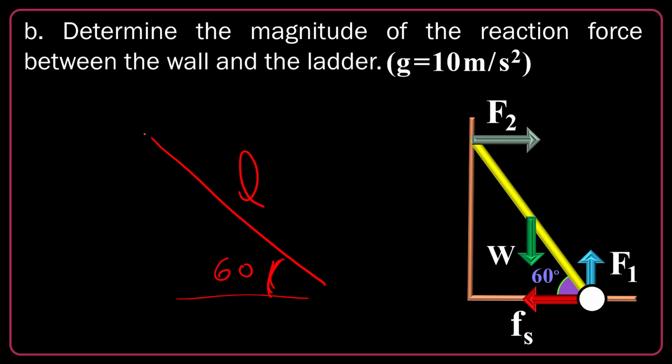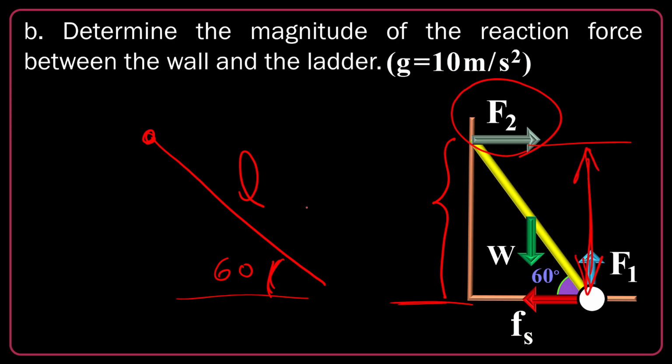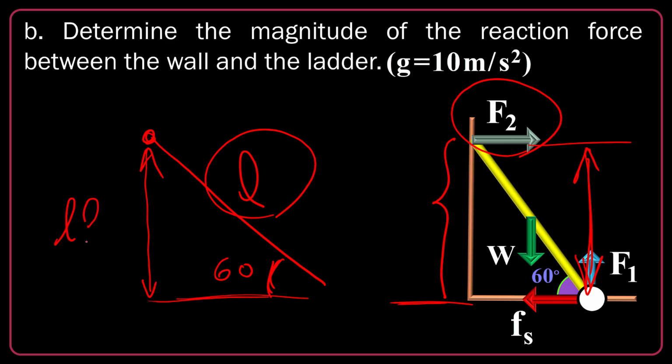I'm looking for this distance from F2 to the ground, because this is exactly the active distance for F2 to make its rotational effect. This is L, the hypotenuse, and this is the opposite side of this triangle. So L sine of 60 degrees will be exactly the distance for F2 to the center of rotation.